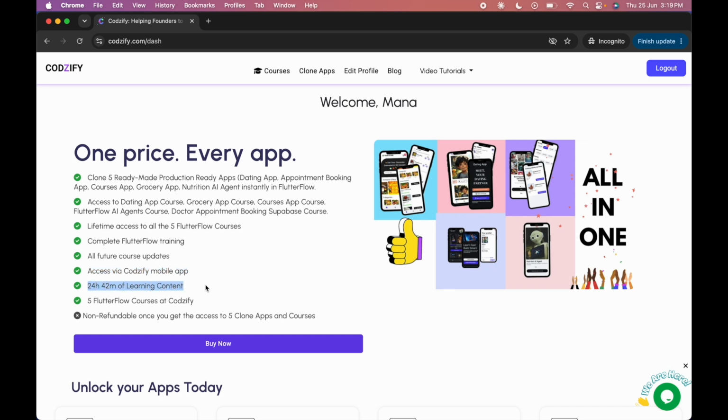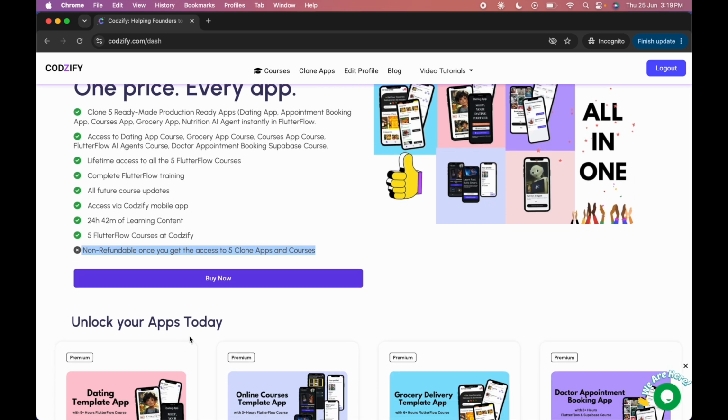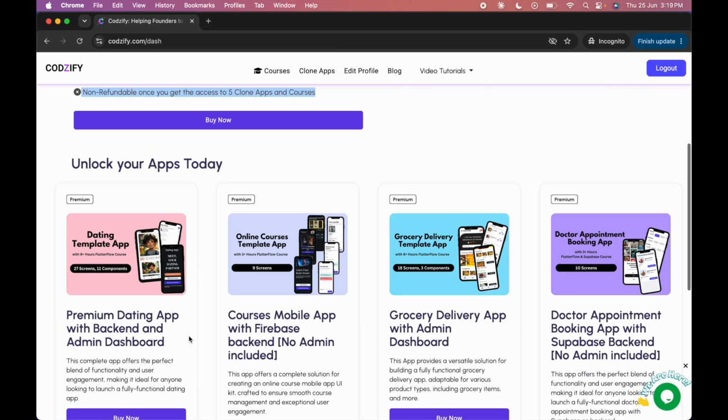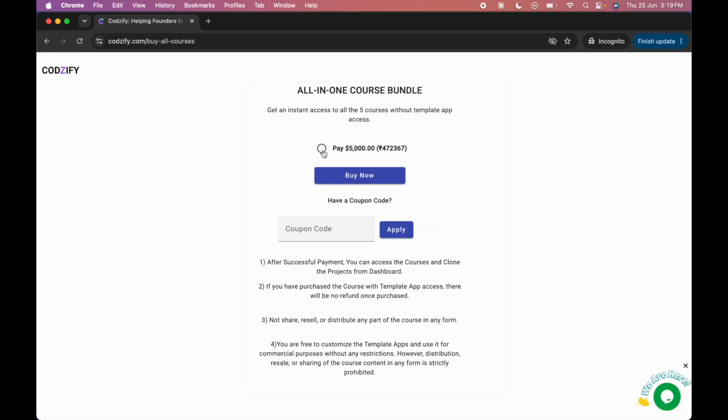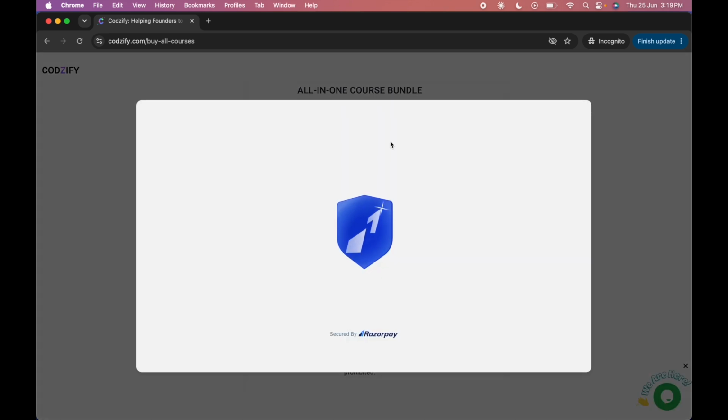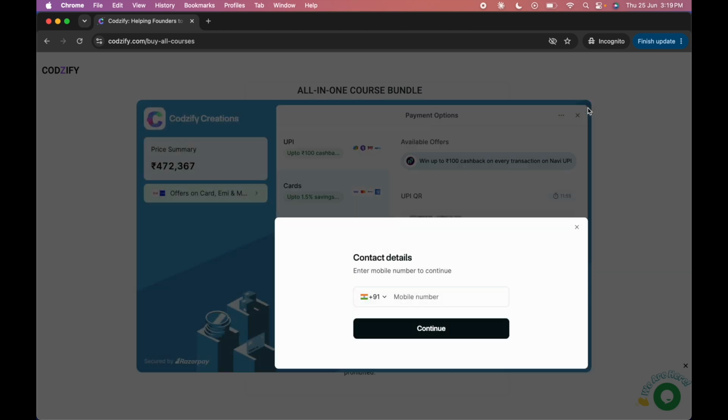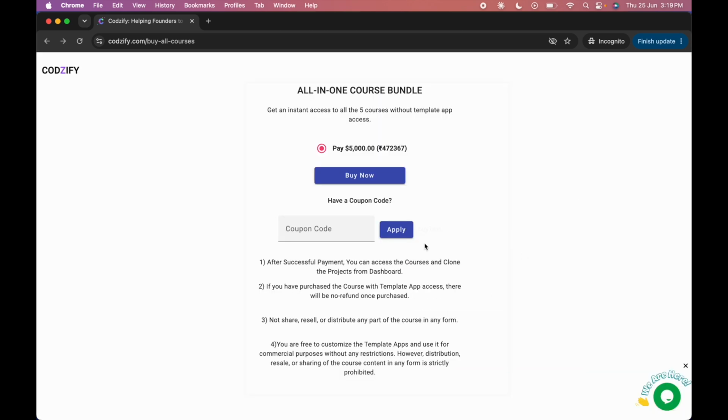This is 24 hours 42 minutes of learning content, and this is non-refundable once you get access to the clone apps. So that is clearly mentioned here. Once you get the app, you will not get a refund. So make sure you purchase wisely, you invest wisely and responsibly. When you click here, you will get the pricing, and from here you can pay directly in USD through PayPal, or if you are from India, you can directly pay through UPI or credit card as well.